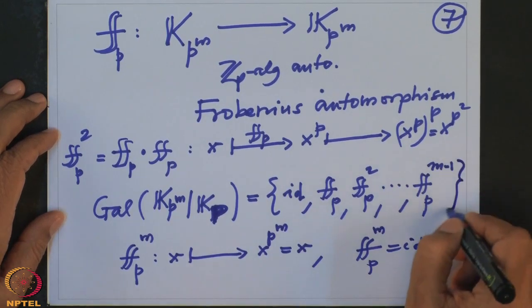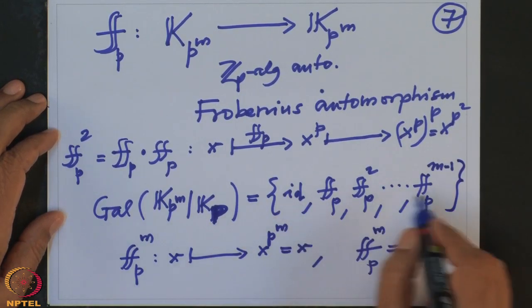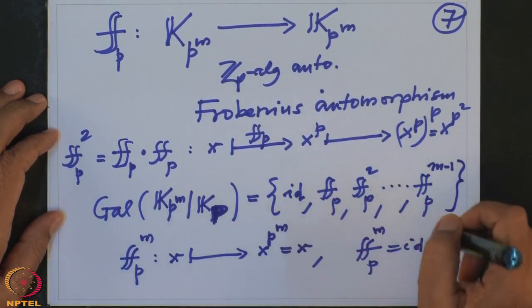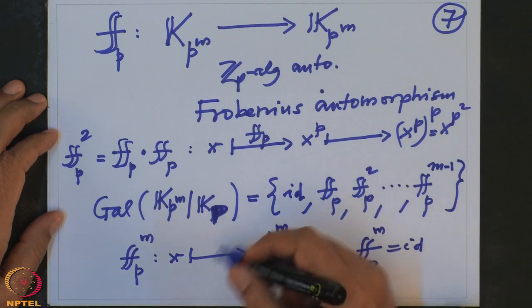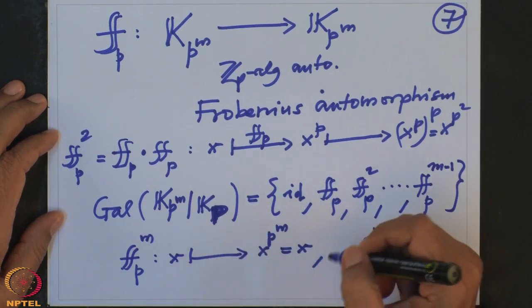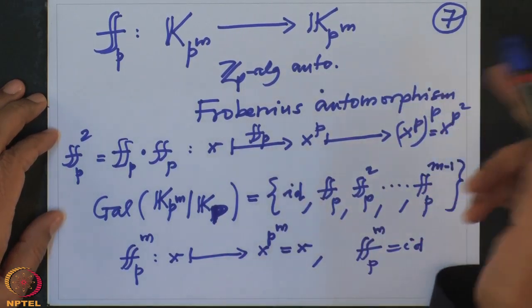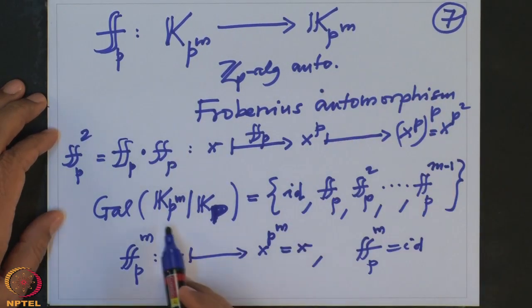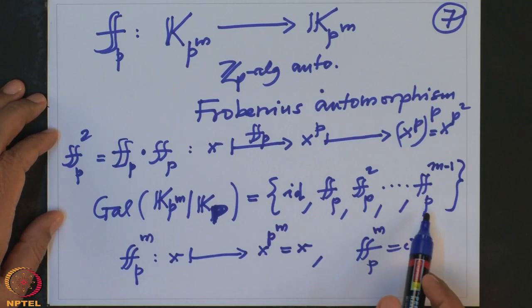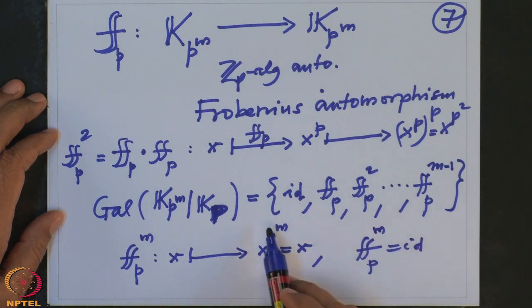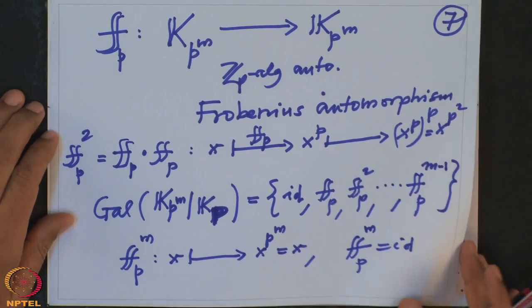So definitely I got m elements there, and I will show you that these are the only elements. So we would have computed the Galois group, and then compared it with the degree. In this case, the degree is m, and if I prove this equality, then the cardinality of this set is also obviously m, and therefore the degree will be equal to the order of the Galois group.